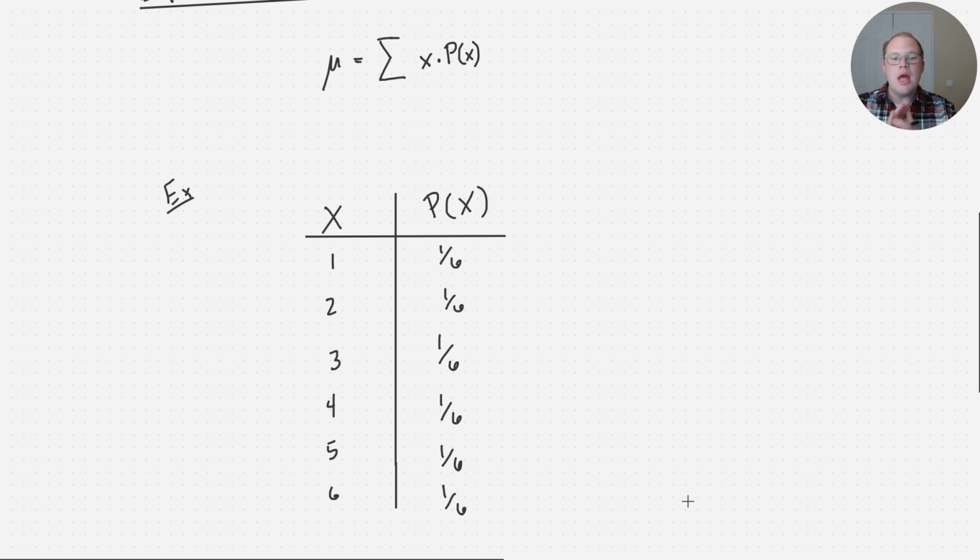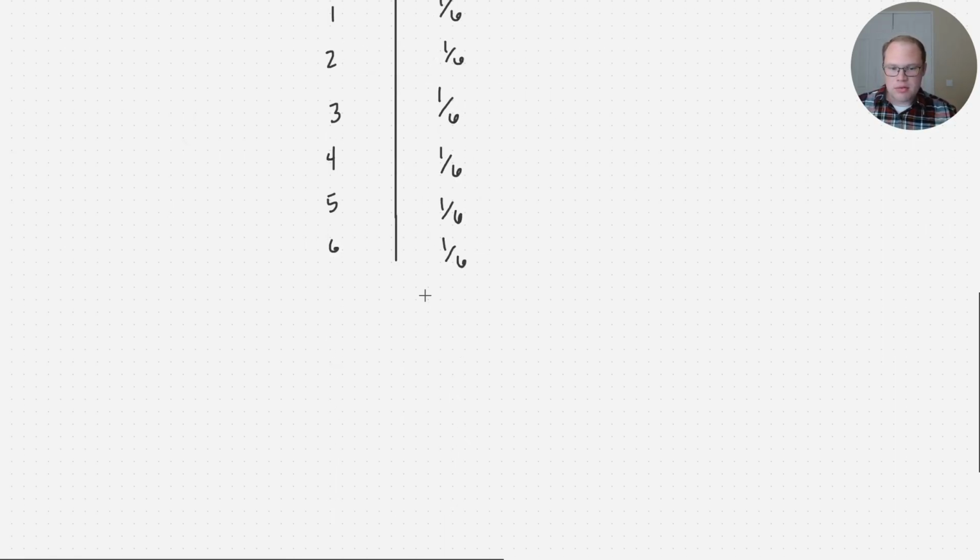Okay? Now let's find the expected value of this. That is, imagine I roll this die millions of times, and I average up all the outcomes I get. Okay, so first time maybe I rolled a 1, maybe the next time I roll 1, maybe I roll a 5 after that. I'm going to take all those numbers I roll and I average them up. That's going to give me my expected value. Okay, so the expected value is what I would expect that average to be.